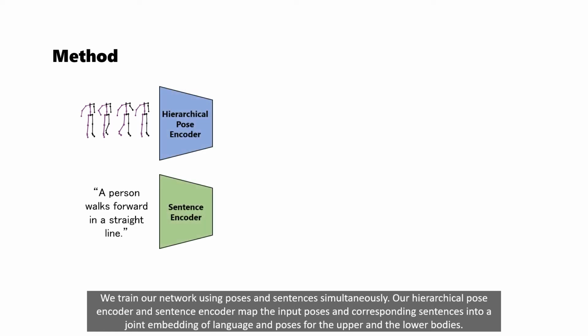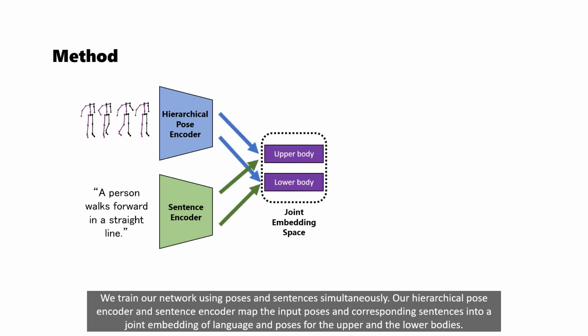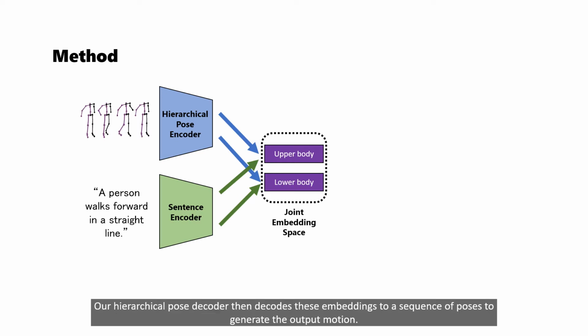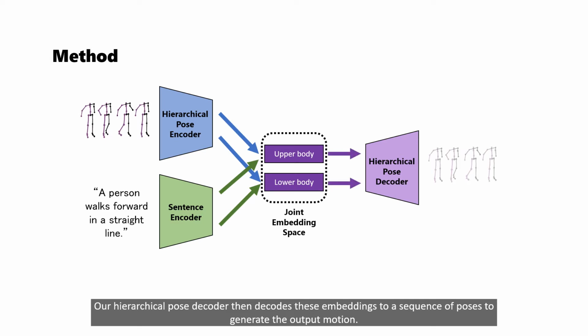Our hierarchical pose encoder and sentence encoder map the input poses and corresponding sentences into a joint embedding of language and poses for the upper and the lower bodies. Our hierarchical pose decoder then decodes these embeddings to a sequence of poses to generate the output motion.